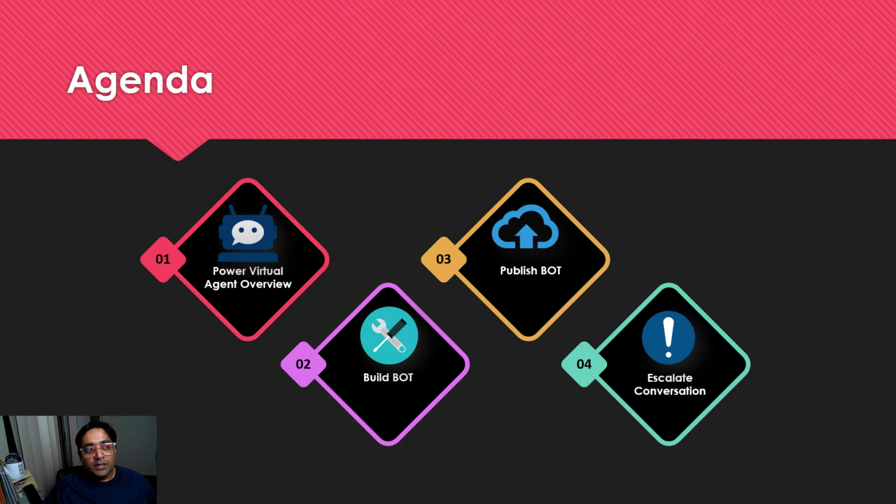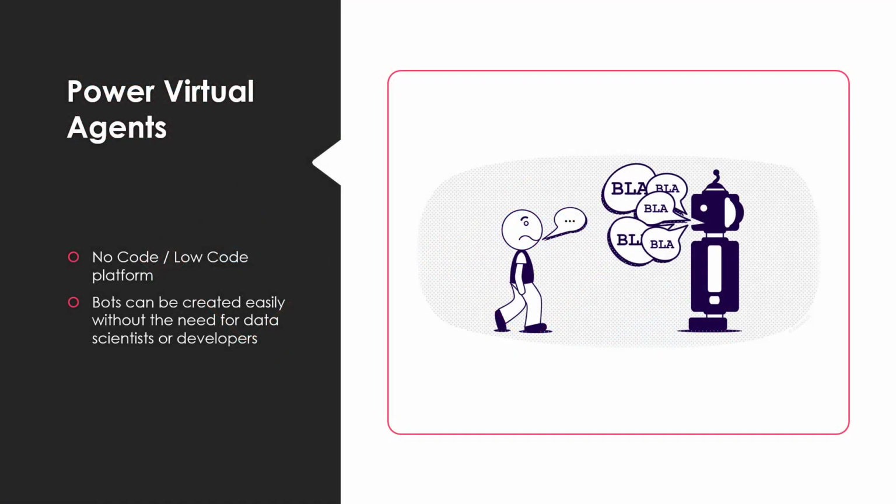Now, coming on to the agenda, we are going to cover four main parts in Power Virtual Agents. First is the Power Virtual Agent overview. Then we are going to see how to build a bot. And then we are going to see how to publish a bot. And then how to escalate conversation, that is handing over the conversation to a real agent. So stay tuned.